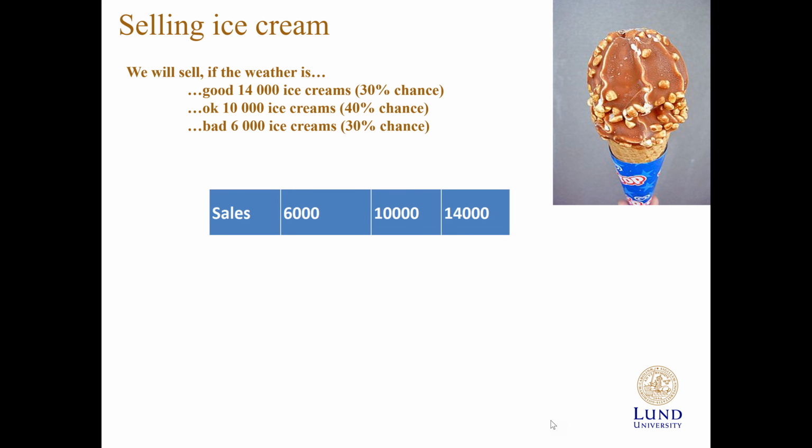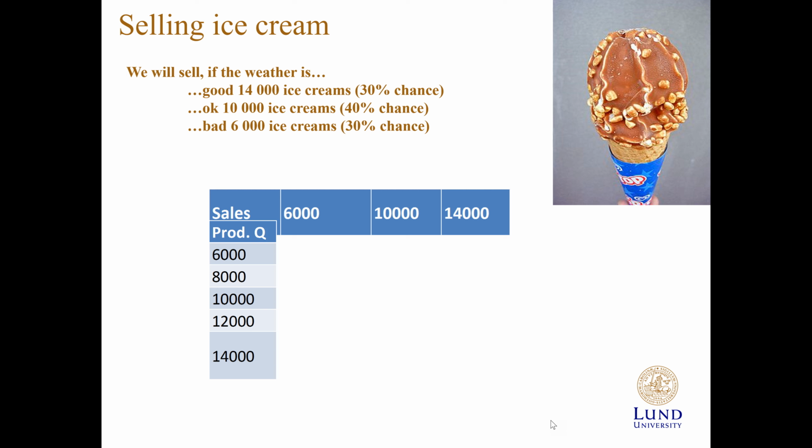So we have 3 different sales scenarios: 6,000, 10,000, and 14,000. So how many ice creams are we going to produce? Well, we have some different options. First, we need to always have the highest and the lowest. And basically we always want to produce quantities matching the sales quantities. So assume that we can have 5 different production scenarios: 6,000, 8,000, 10,000, 12,000, and 14,000.